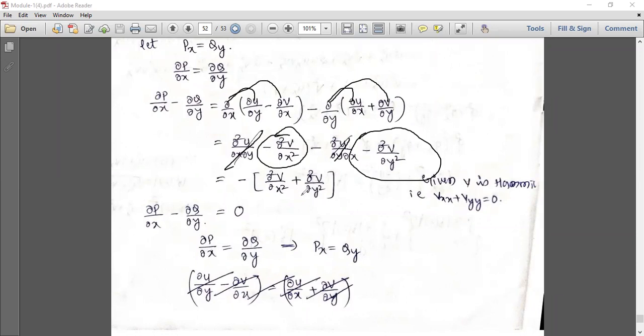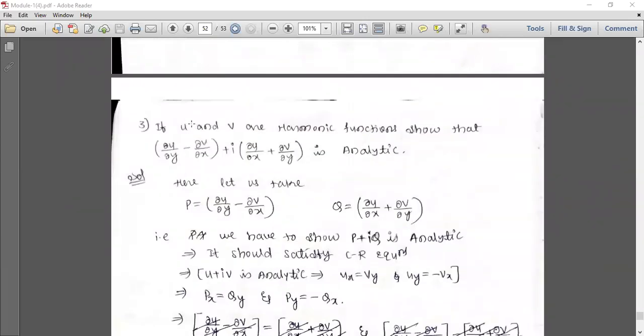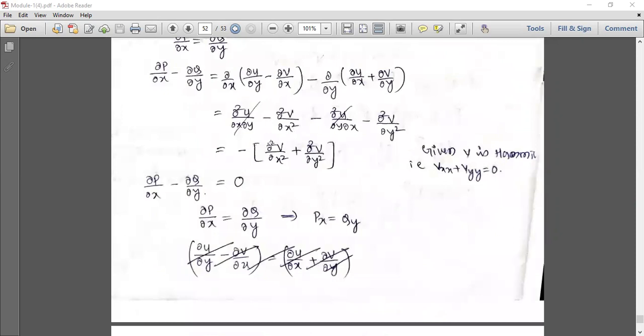So here, in the given thing, what they have given: u is harmonic and v is harmonic. So as v is harmonic, vxx plus vyy is equal to 0, that is ∂²v/∂x² plus ∂²v/∂y² equal to 0.